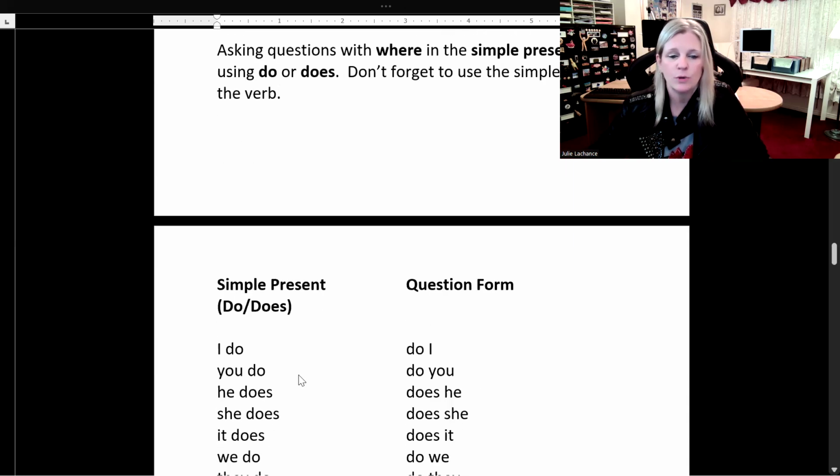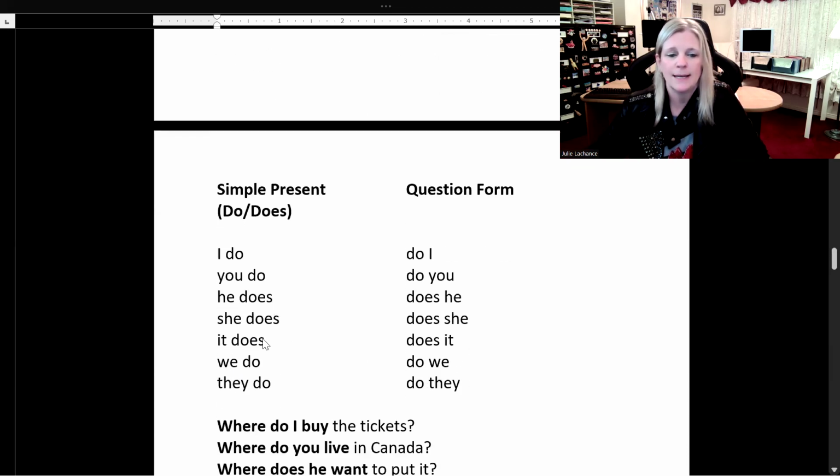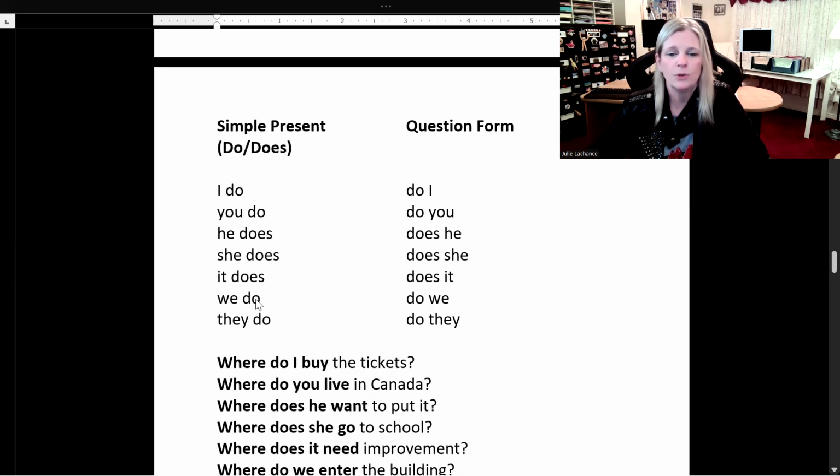Simple present with do or does. I do, switch it around to form the question form. Do I? You do, do you? He, she, it does, does he, she, it in the question form. We do, do we? They do, do they?